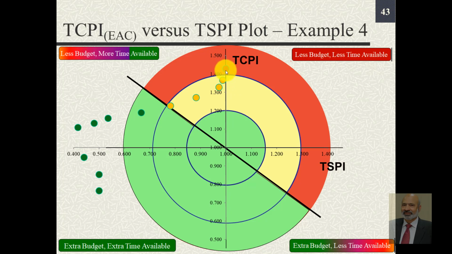However, with every passing day, the graph moved towards safer and safer region, and after 8 days we were completely in the green region, wherein our TCPI and TSPI values were in the desirable region because most of those were below 1.